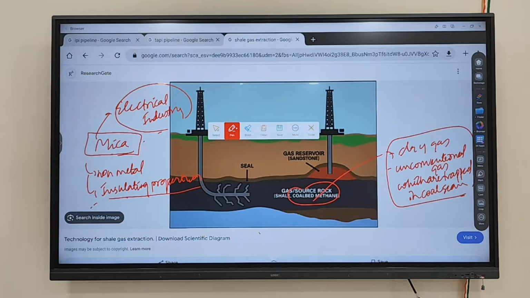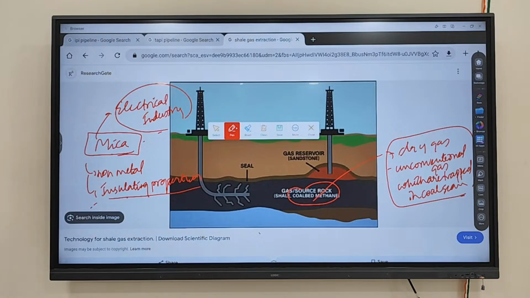So in your switches, to prevent shock, if your body starts conducting electricity, then what will happen? You will feel shock. So in switches and so on, mica is used, which prevents you from getting any shock from electricity, because it is an insulator and acts as a barrier between the electricity in the wires and your body. They do not get attached. So that's why mica is heavily used in electrical industries. Clear? Any doubt regarding this particular part?